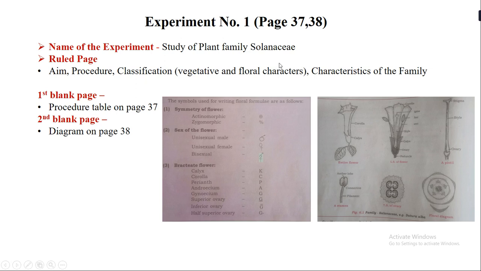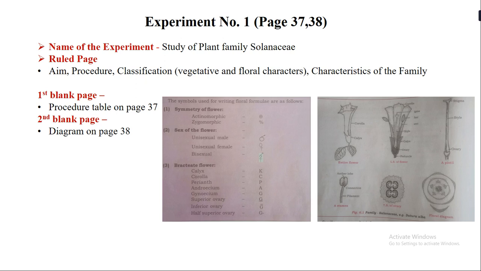Now if you see on page number 37, the name of the experiment is given as study of plant families. But this year, as the syllabus has been reduced, we are only studying one family, that is plant family Solanaceae. So the name of the experiment will be study of plant family Solanaceae.